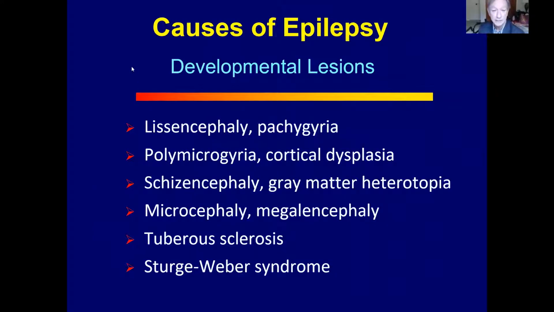Here's a list of developmental lesions that are often associated with epilepsy. Any developmental lesions that occur during neuronal migration or during cortical organization can be a source of epilepsy. And these conditions such as lissencephaly, pachygyria, polymicrogyria, we saw a case of cortical dysplasia, schizencephaly, gray matter heterotopia, the microcephalies and megalencephalies. And then two of the phakomatoses that we'll take a look at, tuberous sclerosis and Sturge-Weber, often are associated with seizures.